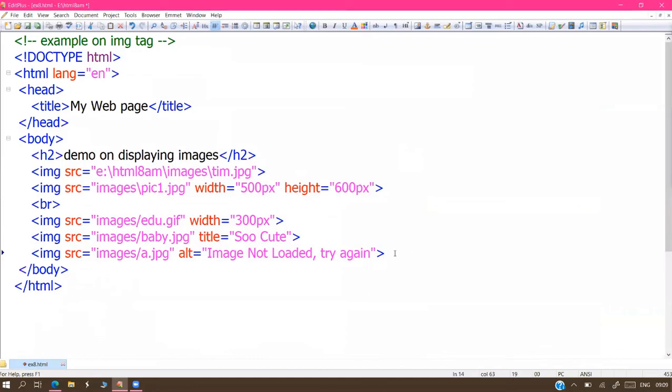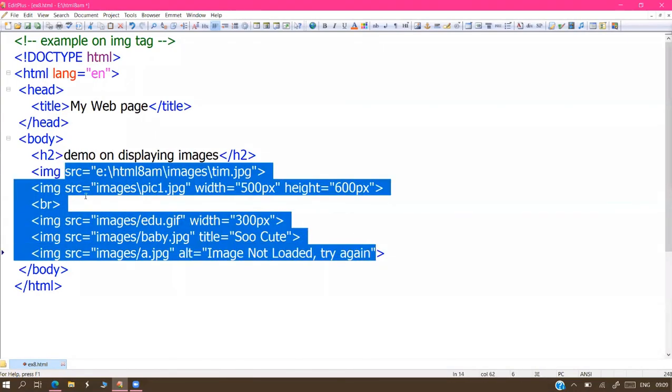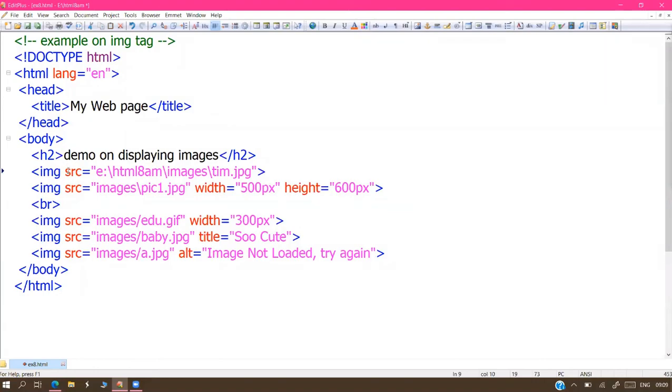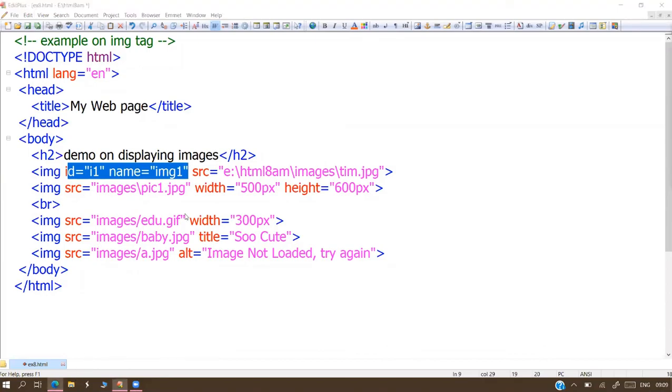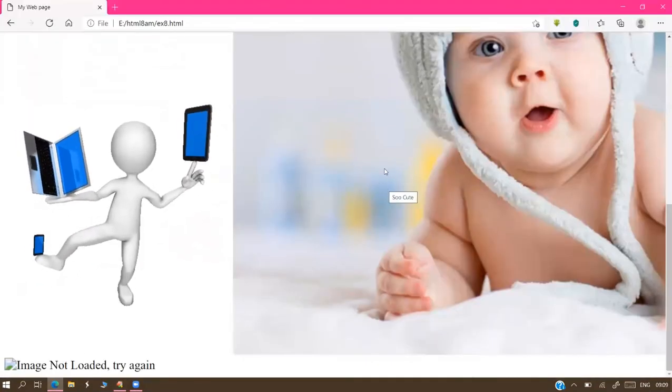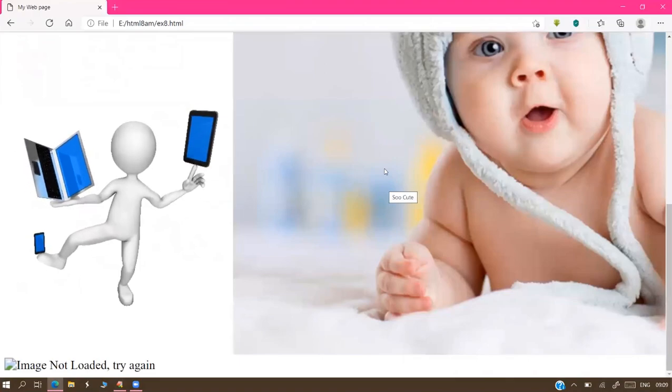These are the options related to the image tag. All the image tag related options I showed: SRC, width, height, title, ALT. Apart from this, we have some universal attributes, ID and name. In future, if I want to implement some JavaScript on this image, you can go for the ID attribute, I1, or the name attribute, IMG1, for future purposes. What about the global color attributes, sir? No chance, sir. It is already an image, so we are unable to change any color.